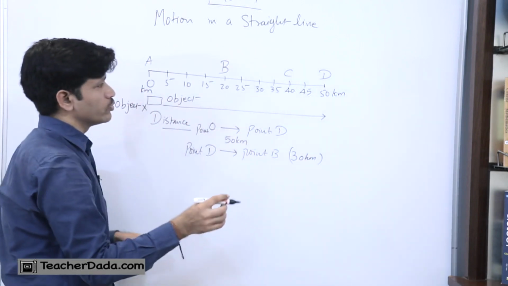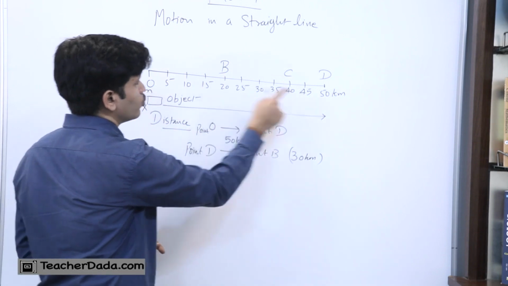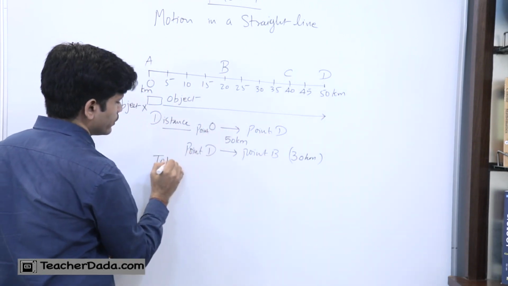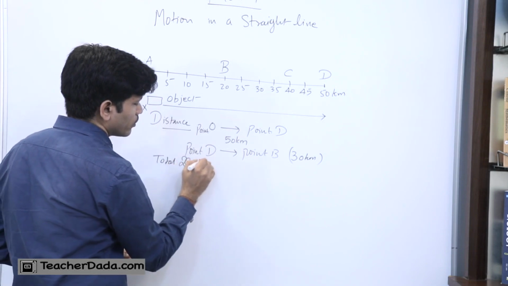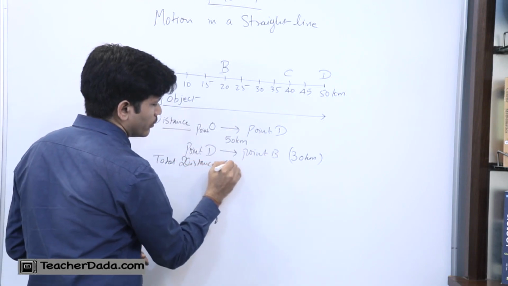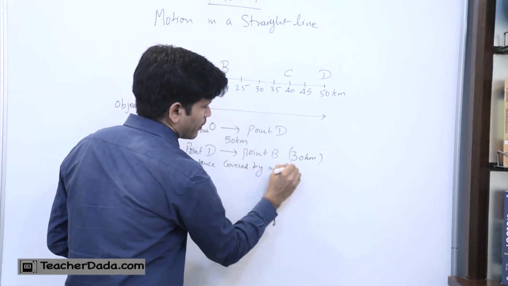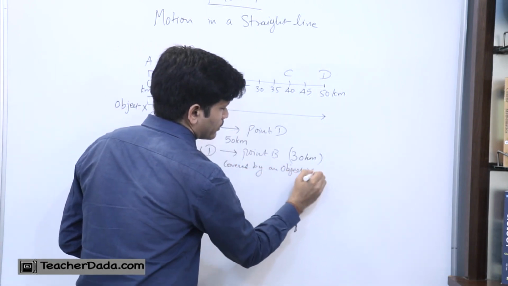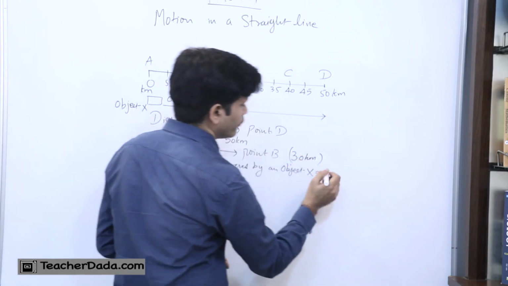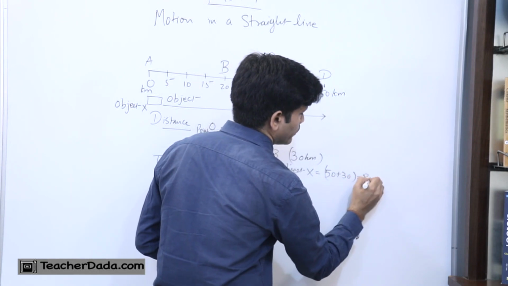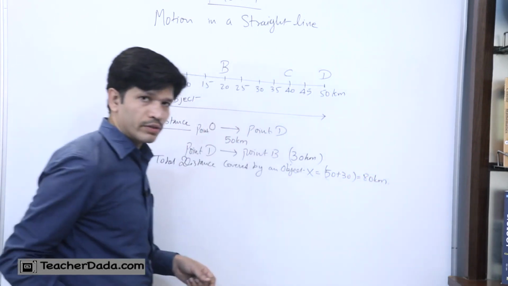Now if I say what is the total distance covered from point A to D and point D to B, the total distance covered by an object X is equal to 50 plus 30 kilometers, and that is 80 kilometers total distance.